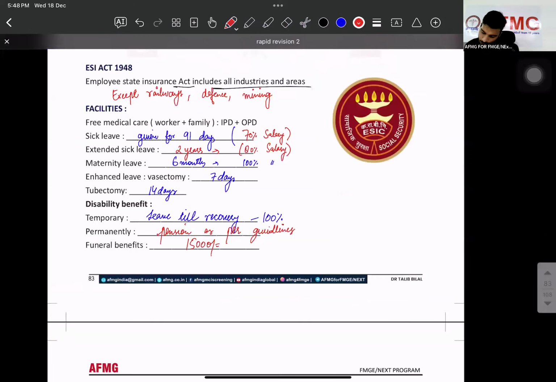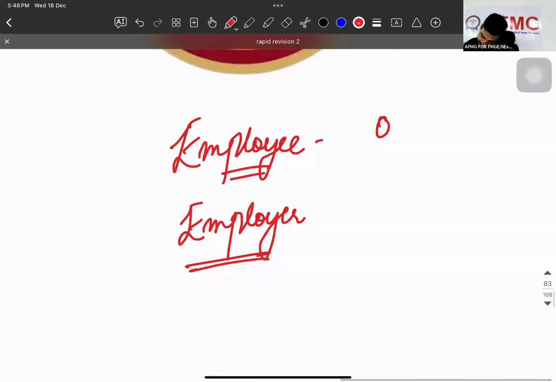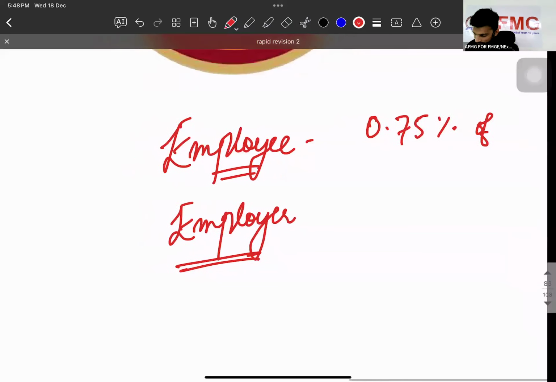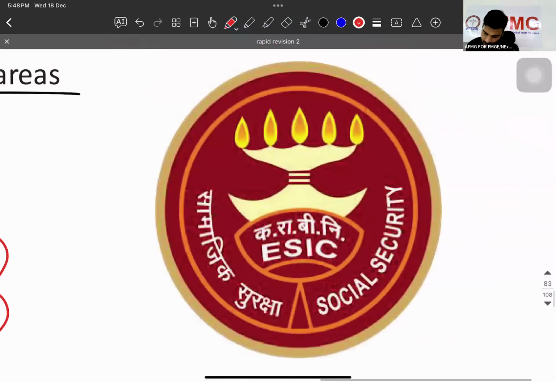And what will be the contribution of the employee, how many percent? 0.75% of wage, and the employer 3.25%. And this is going to be the logo of the ESIC Act.